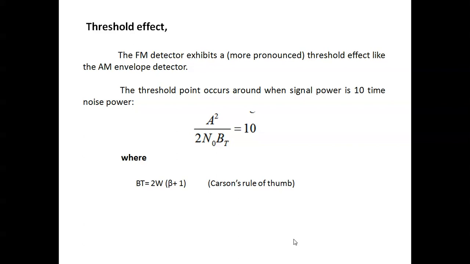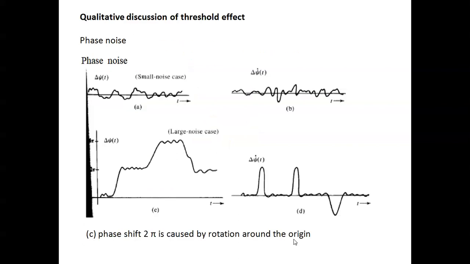So the equation is a square divided by 2 n0 BT. What is BT here? It's the Carson rule of thumb, 2W(beta plus 1). For the threshold effect, the phase noise, small noise and large noise are represented in the diagram: how the threshold effect is placed for small noise, and for large noise.